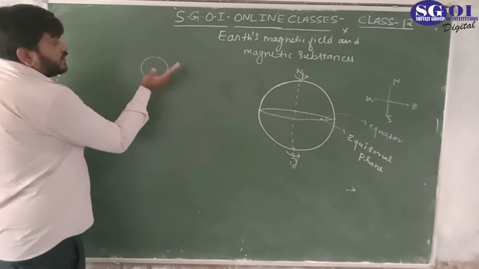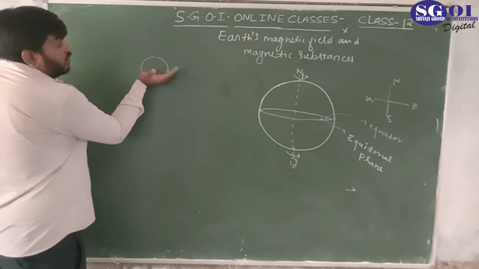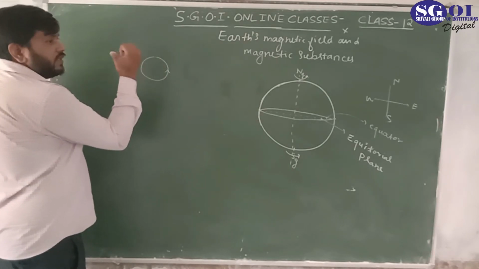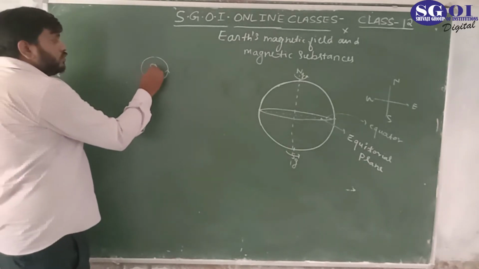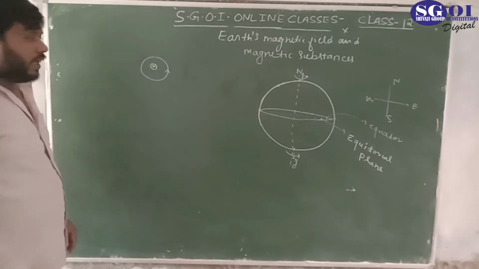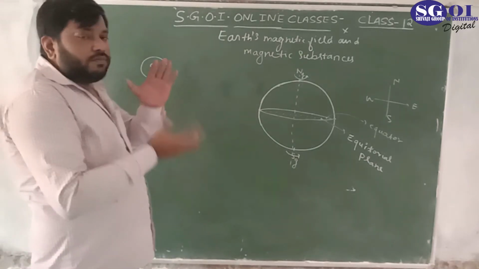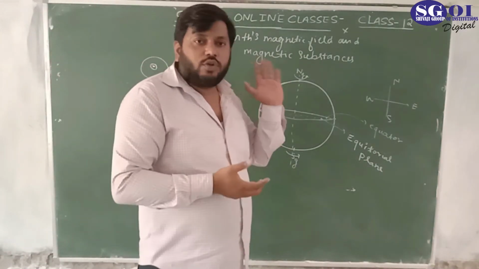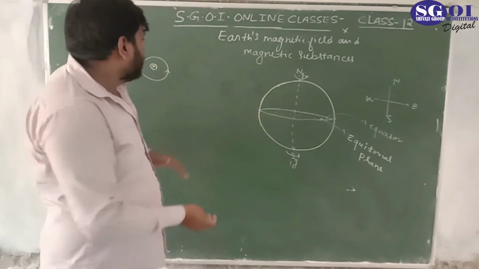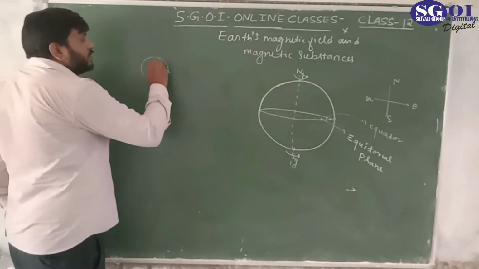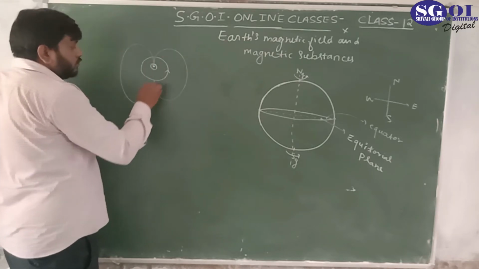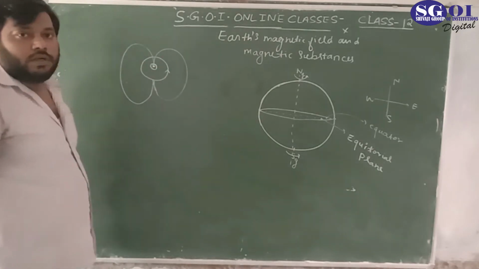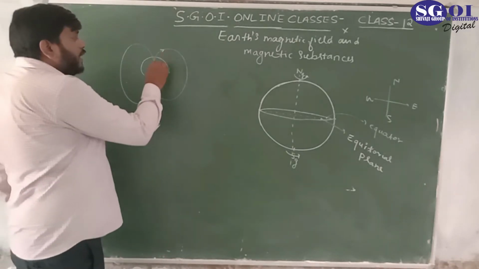Current is moving in this direction, so where is the thumb pointing? The thumb is pointing outward, so this is a dot, and on the lower face of this loop there is a cross. So the magnetic field is coming out from the upper face